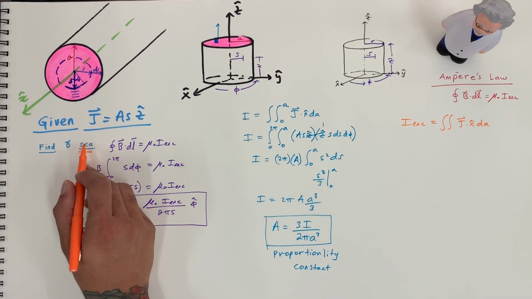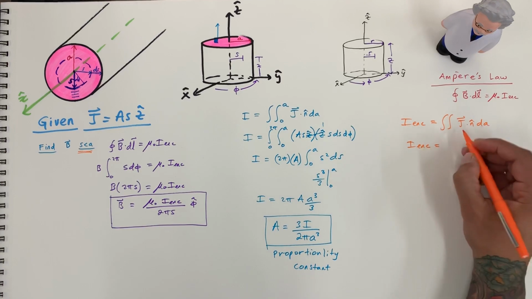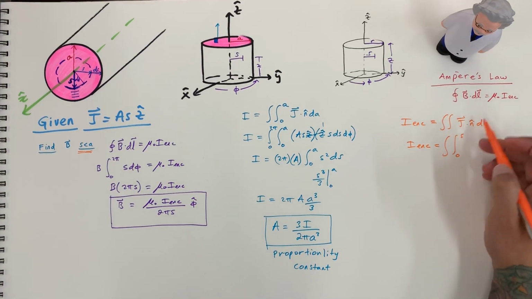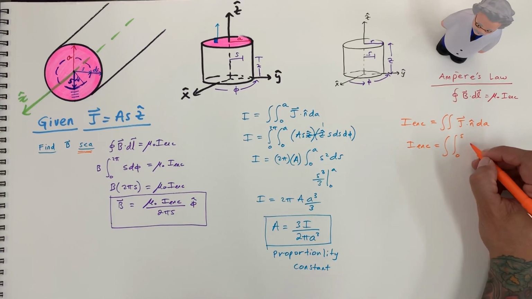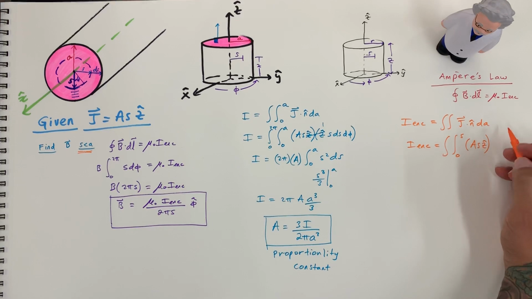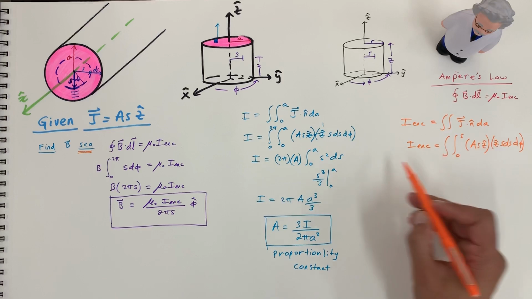Okay, so we need to go something less than a. And so we got I enclosed is going to equal two integrals. This one is from 0 to s. J, we know, is as z hat. Normal to the Amperian loop is z hat. And then we have s ds d phi, just like this integral here.